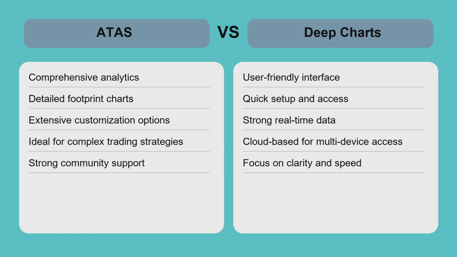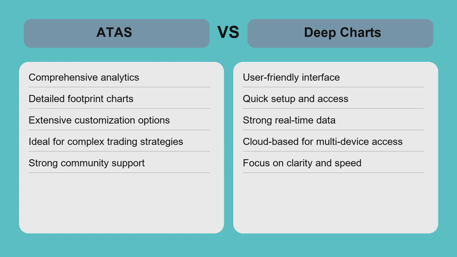While ATAS is feature-rich and supports a wide range of markets, it can be overwhelming for newcomers. Deep Charts offers a cleaner interface but may lack some of the visual tools that help in quick decision-making. Choosing between them depends on your trading style, whether you prefer visual volume patterns or detailed footprint data, and your comfort with complex data analysis.